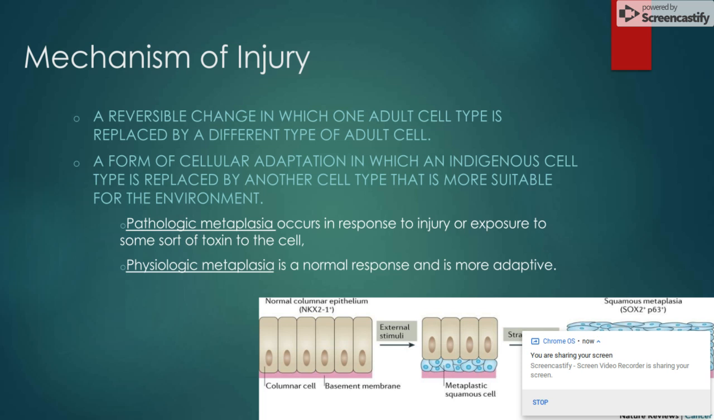Physiologic metaplasia, on the other hand, is a normal response and is more adaptive, such as what happens in squamous cell metaplasia. It occurs during the normal changes of the cervix during the menstrual cycle.